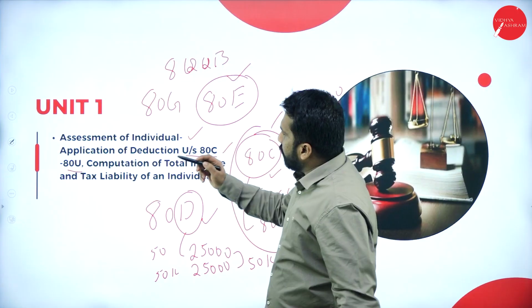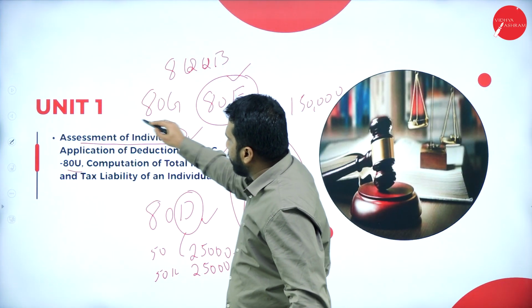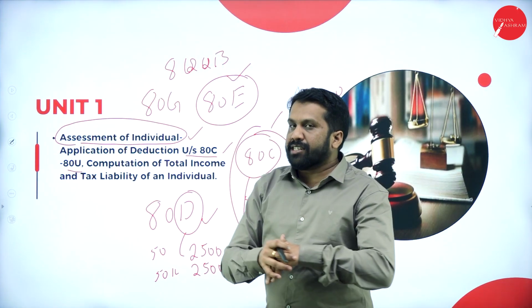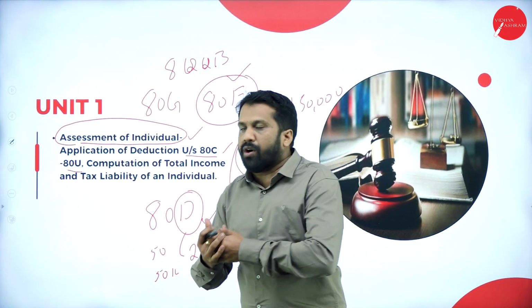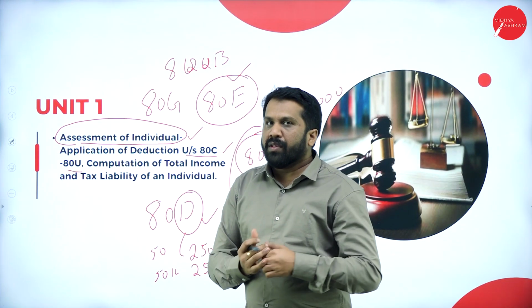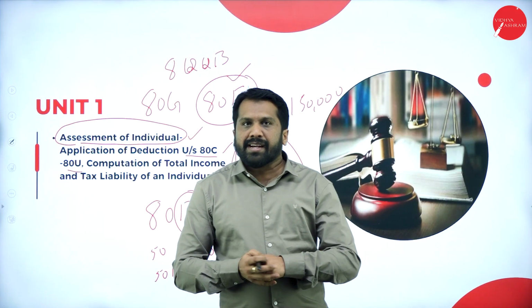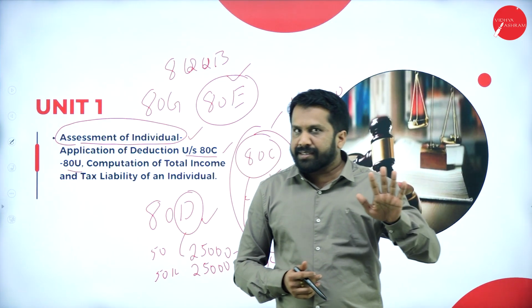Now, in this, first you will find out assessment of individual. What is assessment of individual? I'll not teach you today. I'll just tell you what this topic says. Now, you know that in income tax, how many heads are there? 5 heads are there.